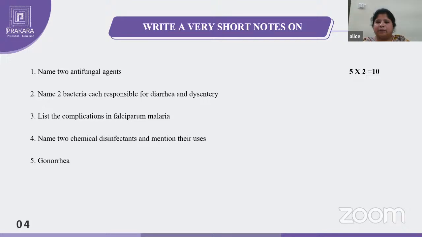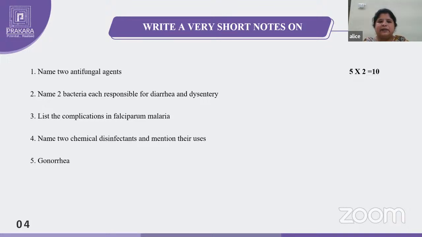So you may write salmonella, shigella, E. coli, and staphylococcus also will come. So any 4 bacteria you may write down. Salmonella, Vibrio cholerae also you can write down for the diarrhea.